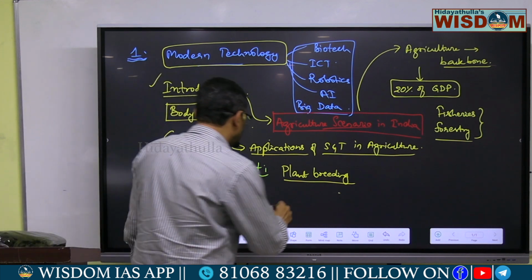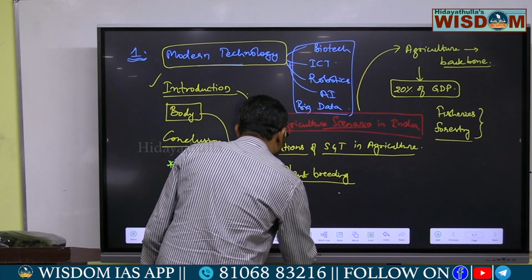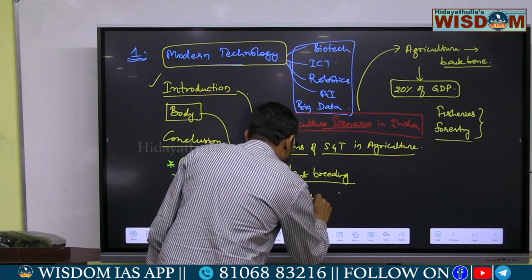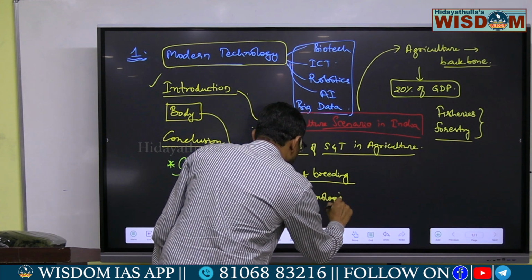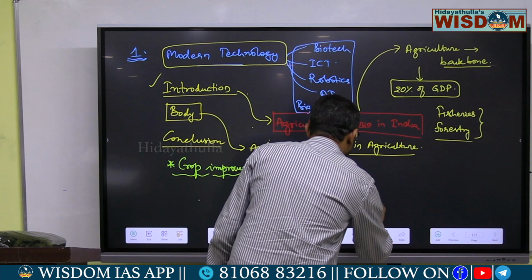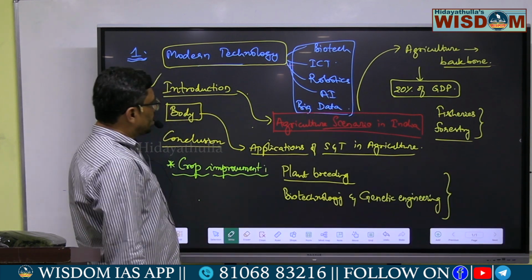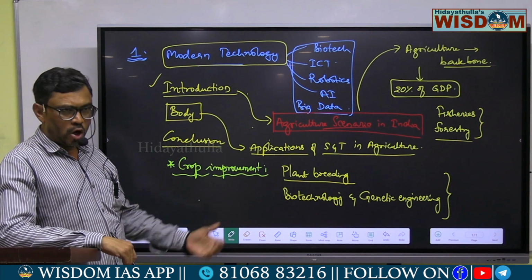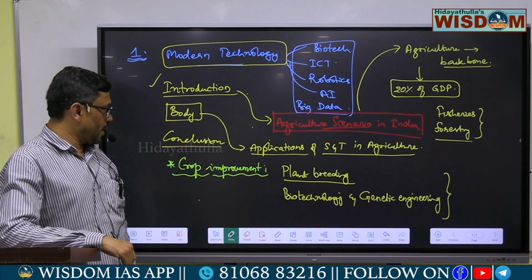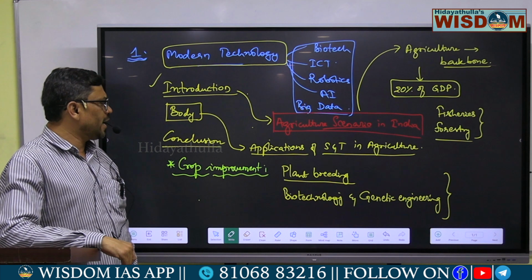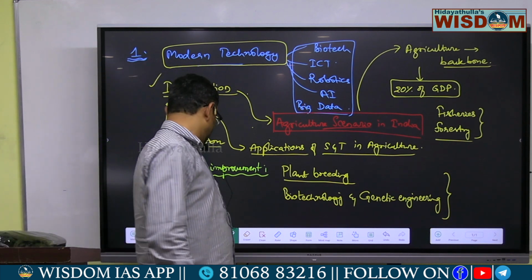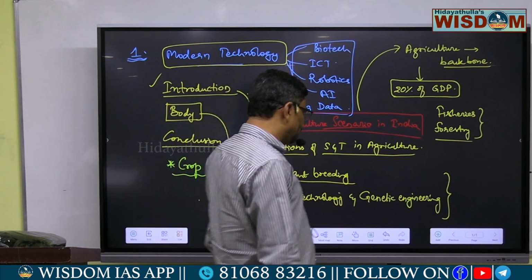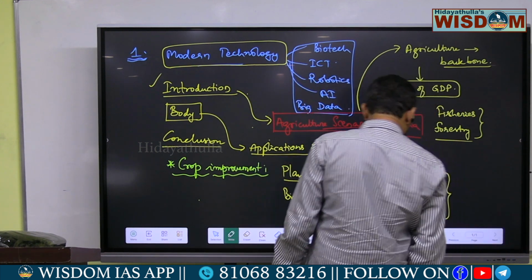And nowadays, we have the advancement of biotechnology and genetic engineering processes. So in crop improvement, the technology is playing a very important role, mainly the plant breeding methods, various types of cross breeding methods, and also the biotechnology and genetic engineering process.